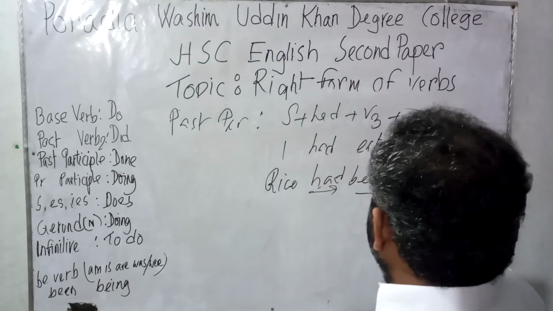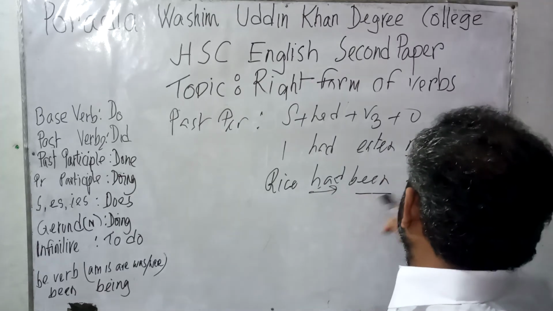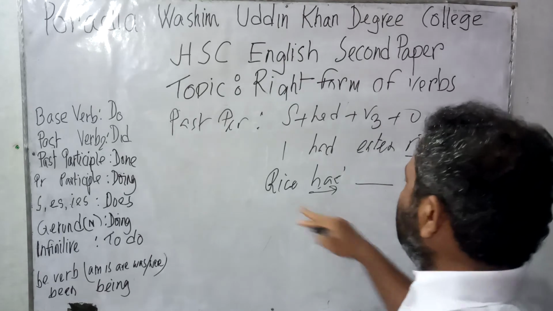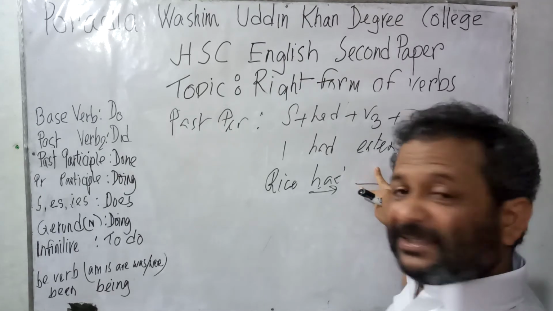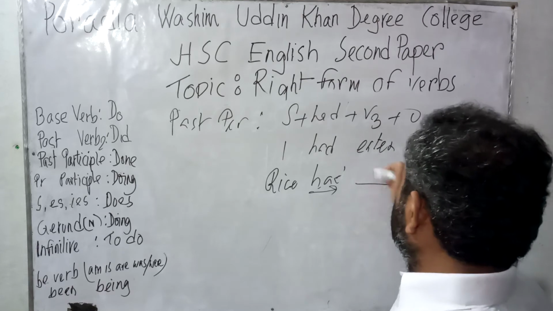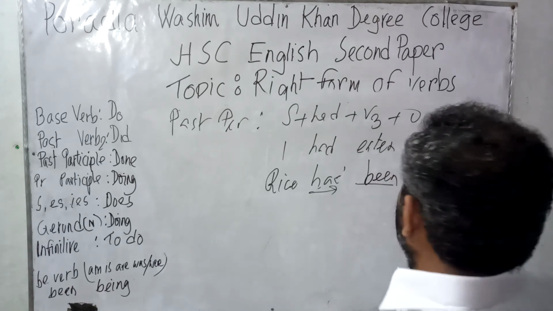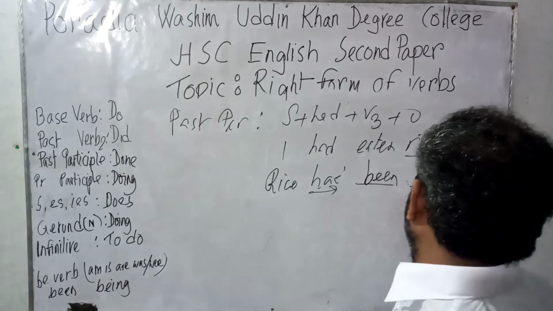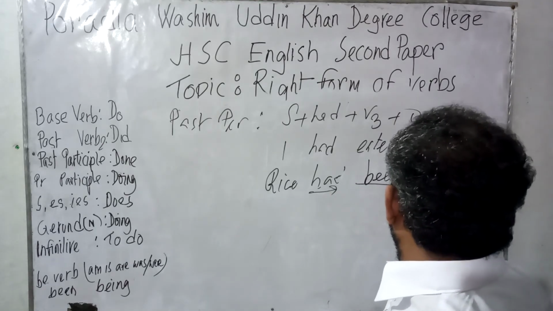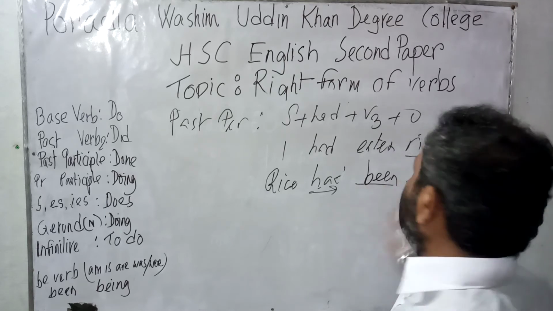So I had eaten rice. So as per the system, rice had been eaten by me. Now, if the been is not given, we can easily understand that as long as this space is kept blank, it will be been. So easily we can write been. And as long as had is given, it will definitely be verb 3 form. Rice had been eaten by me.